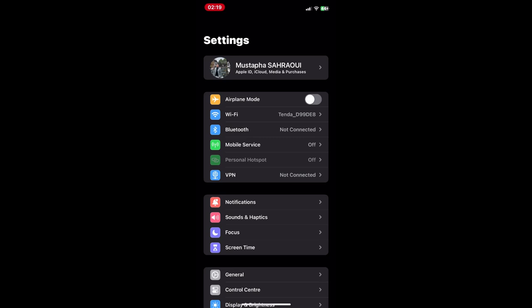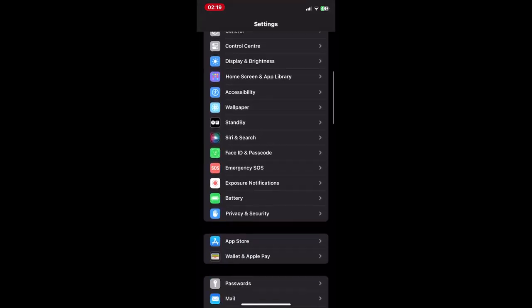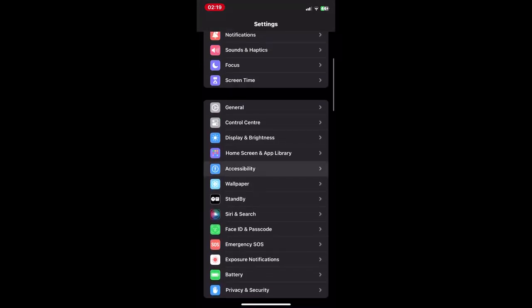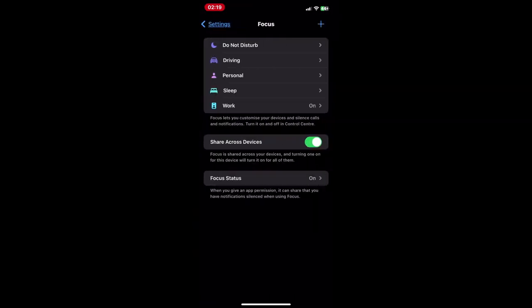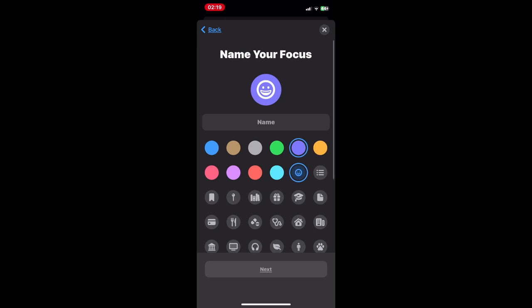Focus mode lets you create custom profiles that silence notifications for specific apps and people, allowing you to concentrate on the task at hand, whether it's work time, family time, or just some me time. Focus mode can create a notification-free haven.